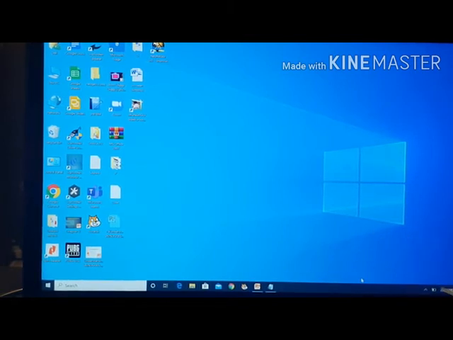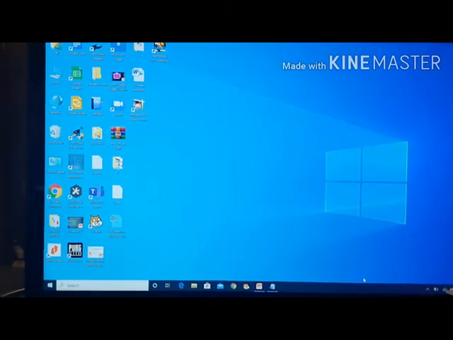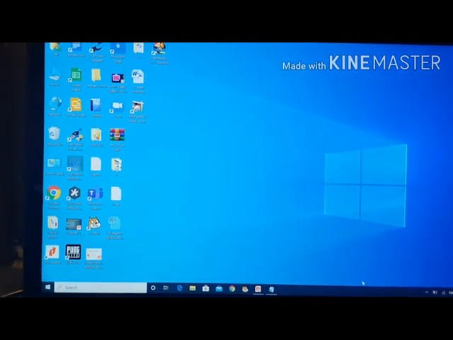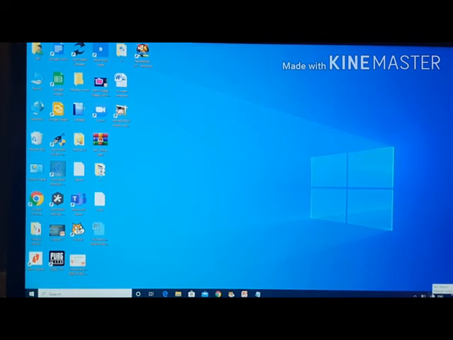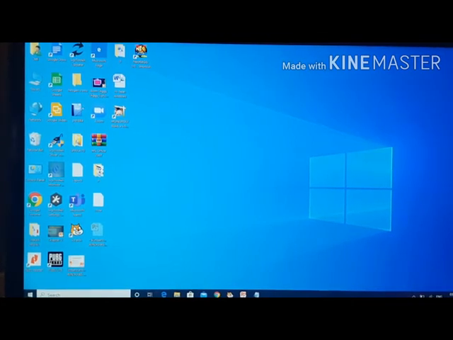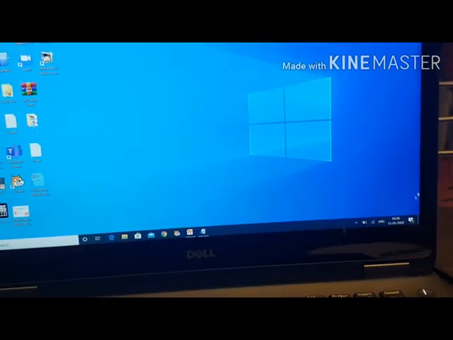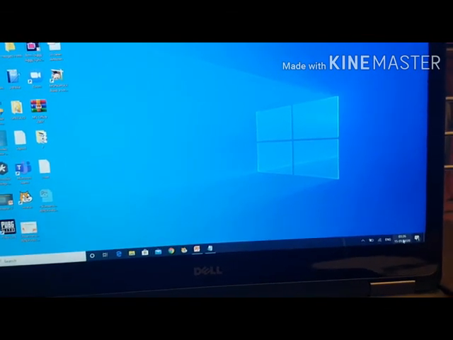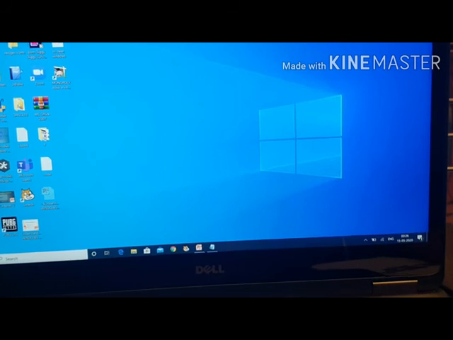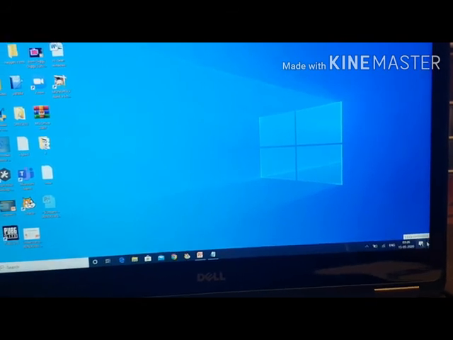Here we can see the internet connection. The internet is connecting here. This is for the internet connection. We can see date and time here. And the last thing, this is the peek point.